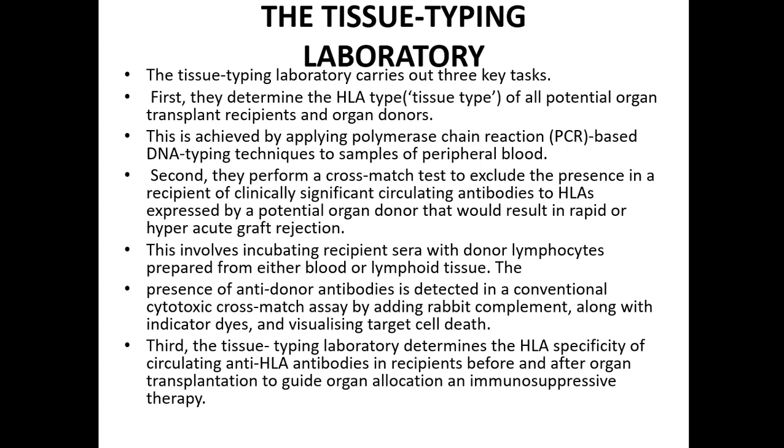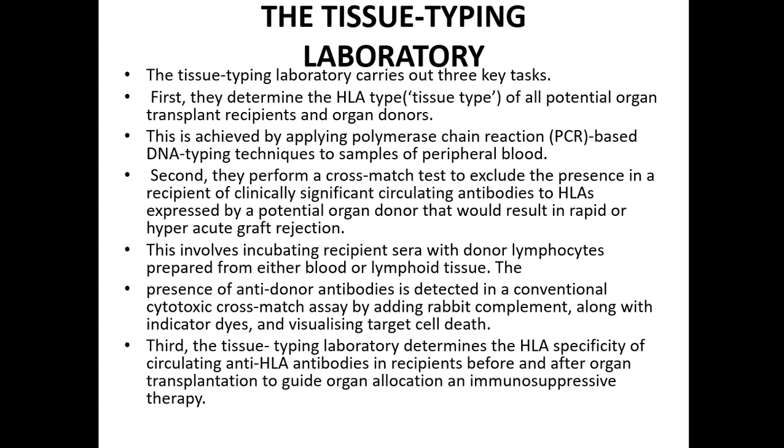Second, they perform a cross match test to exclude the presence in a recipient of clinically significant circulating antibodies to HLAs expressed by the potential organ donor that would result in rapid or hyperacute rejection. So they will try to find out the presence of antibodies, antibodies that are acting against the donor organ.